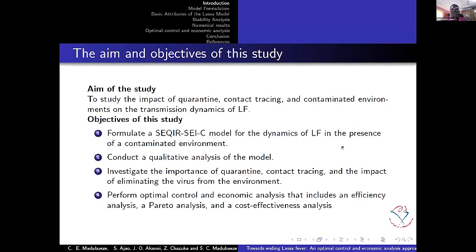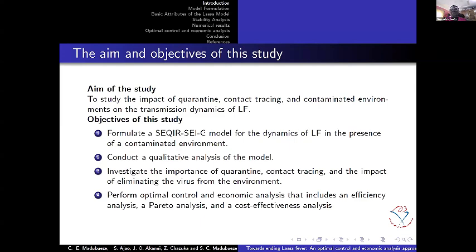In this work, we are going to formulate a model where the human compartment is SEQIR, meaning susceptible, exposed, quarantine, infected, and recovered populations. Because the rodent is important in this dynamics, we are also going to consider the rodent population, which is susceptible, exposed, infected. Then we also have the contaminating environment.